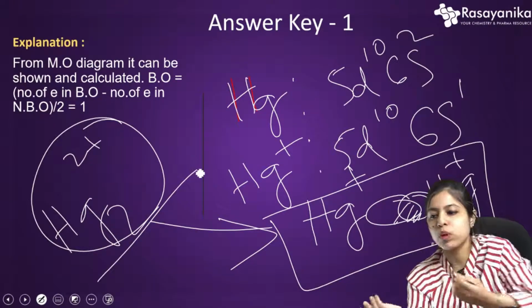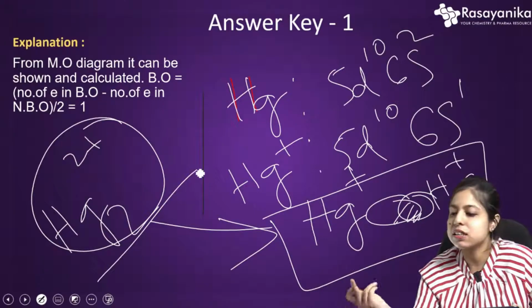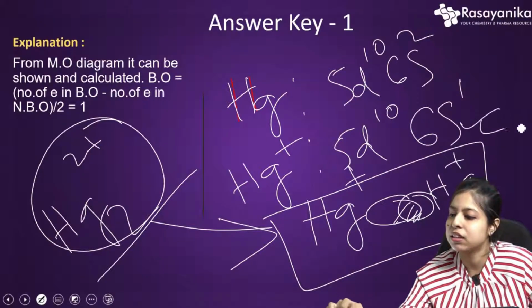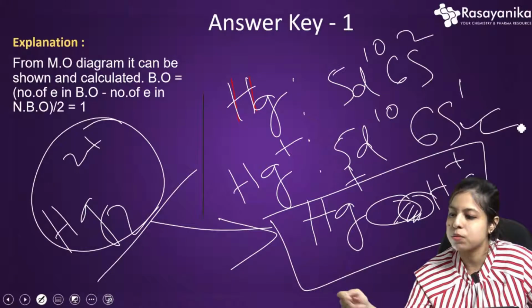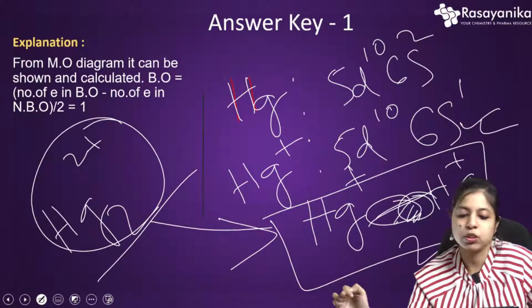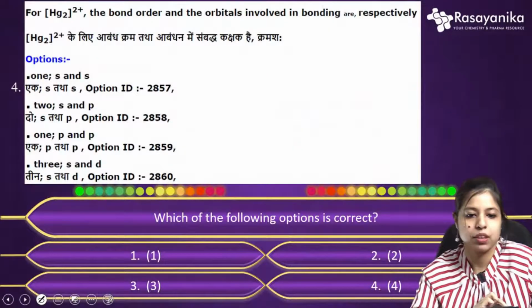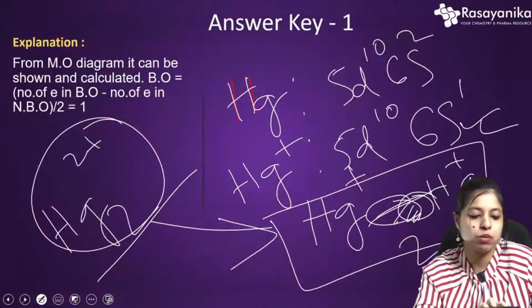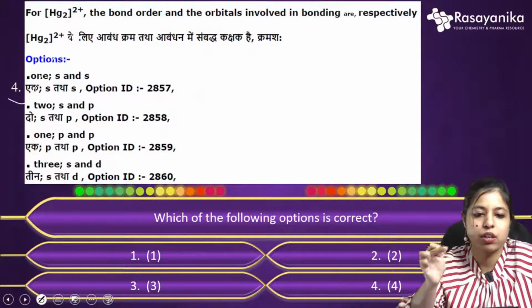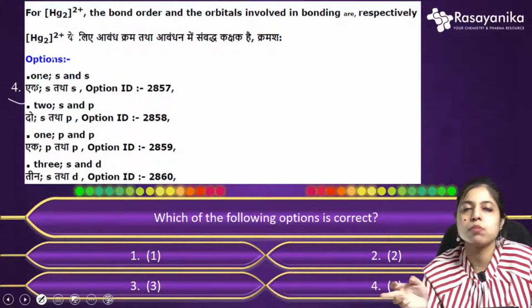So now which orbital is participating in the formation of this bond? That is the s orbital and this one electron. So basically the s orbital. And for the bond order, 2 electrons participate, right? So 2 electrons means 1 bond, so the bond order will be 1. So yeah, the correct option will be option 1.